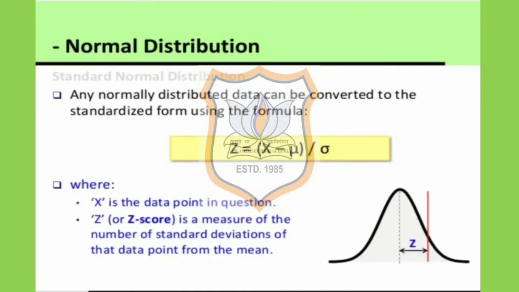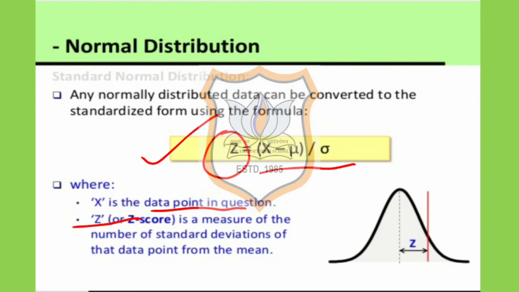When we use the normal distribution and we have to calculate the probability, the first thing is we have to calculate the standard normal variate, which is represented by z. And what is z? Z is equal to x minus mu upon sigma, where x is the data point in the question, that is the value for which the probability has to be found.